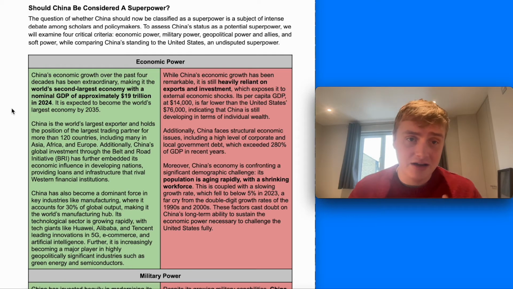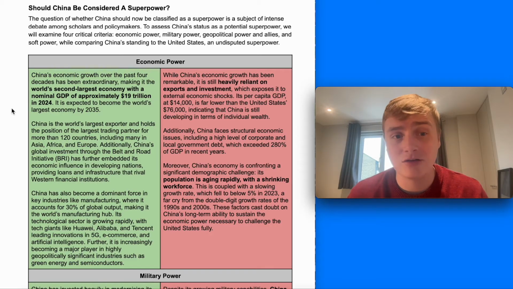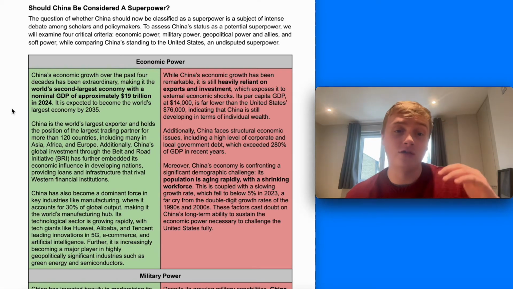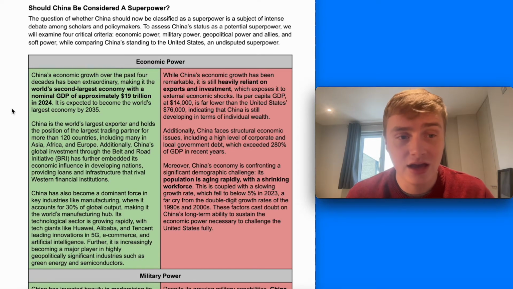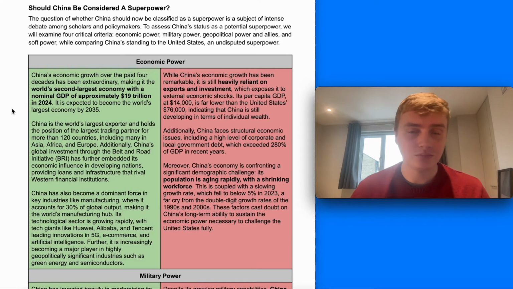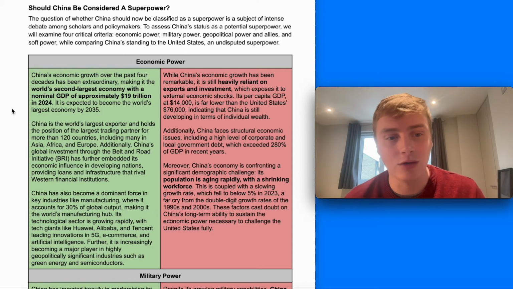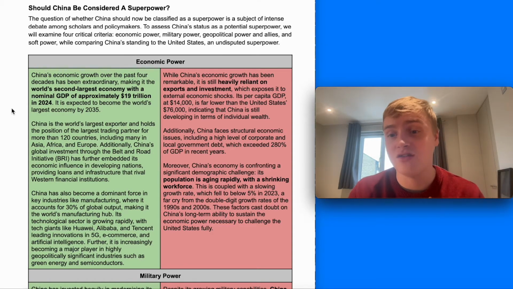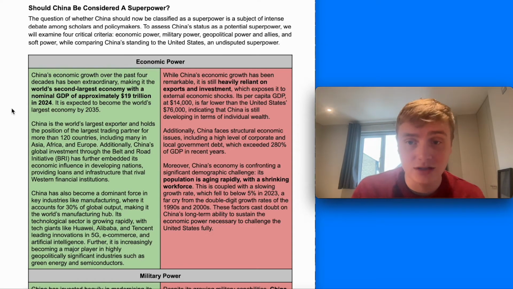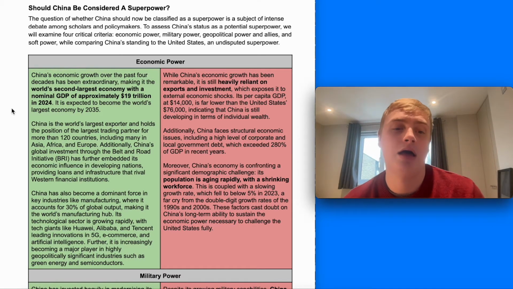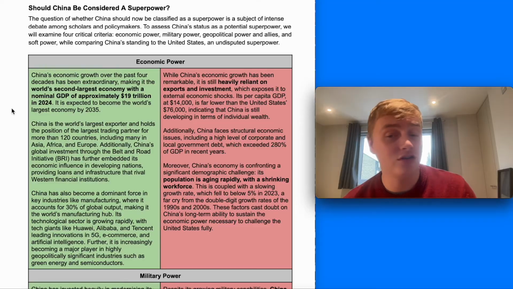Economic power, firstly, the argument that it should be considered a superpower. It's the world's second largest economy. It's had rapid economic growth. It's the world's largest exporter and holds the position of largest trading partner of more than 120 countries, including many in Europe, Asia, and Africa. And that's been furthered by the Belt and Road Initiative, which has built those trade routes. It's become a dominant force in key industries like manufacturing, where it's 30% of global output, but also increasingly, as we looked at with Made in China 2025, in key technologically and strategically important global industries such as technology, AI, semiconductors, electric vehicles.